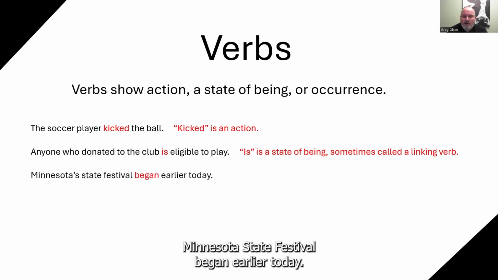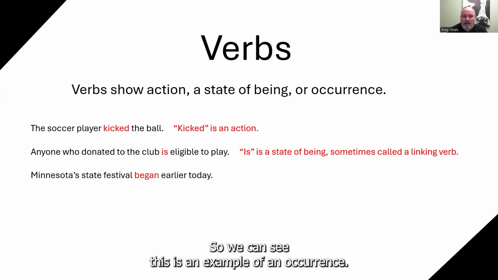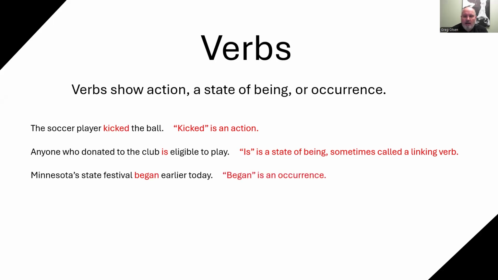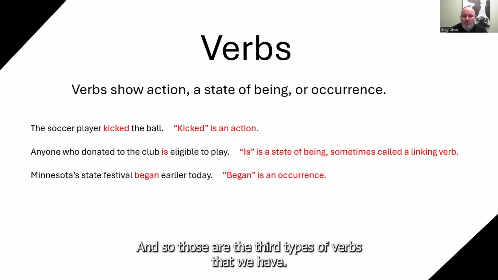Minnesota State Festival began earlier today. So we can see this is an example of an occurrence. Began, begins, these are occurrences. These are when something took place. And so those are the third types of verbs that we have.